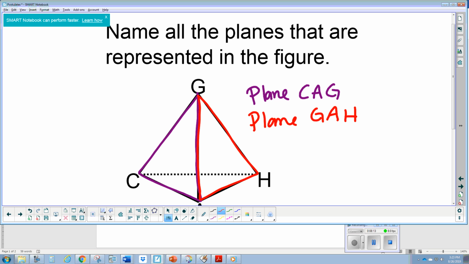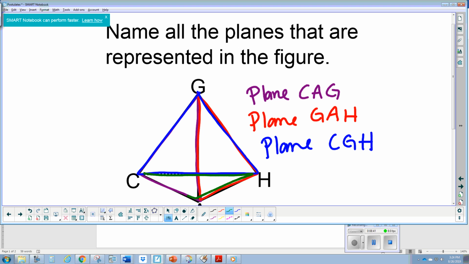It doesn't matter which order you name the plane in, as long as it consists of 3 points. Okay, so plane GAH is the same as plane AHG. It's the same group of 3 points. And then here's the third side of the pyramid, plane CGH. And then lastly, we have the base of the pyramid, and that's plane CAH.